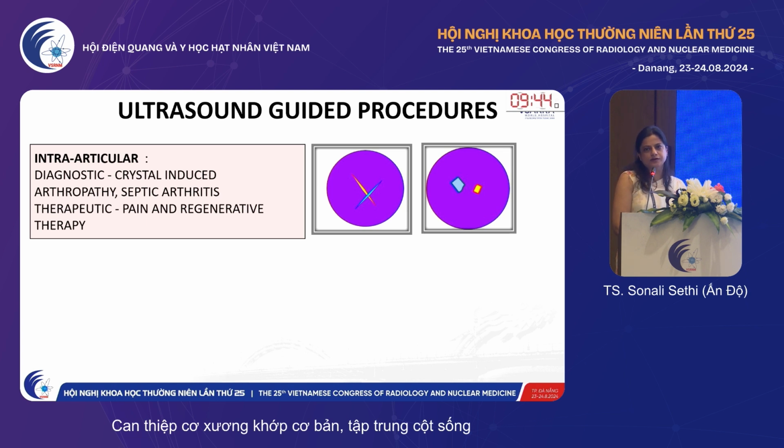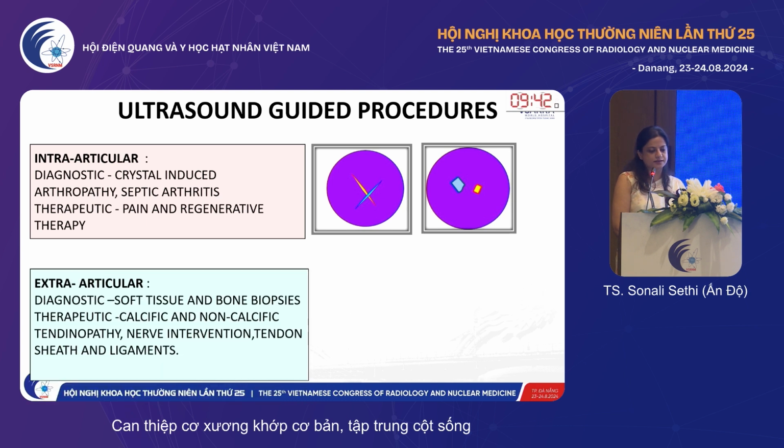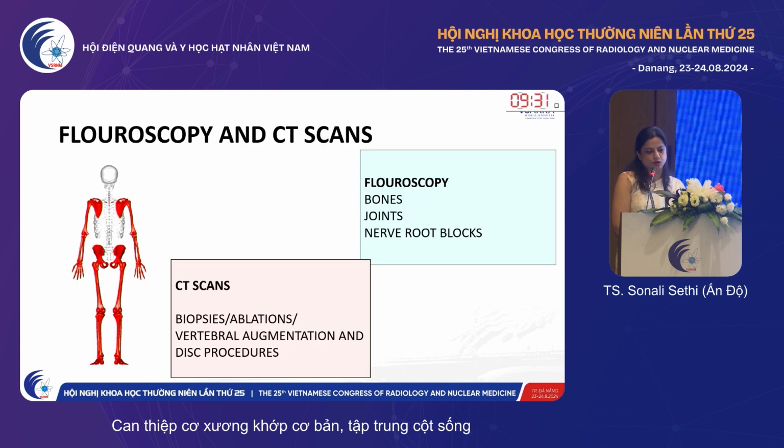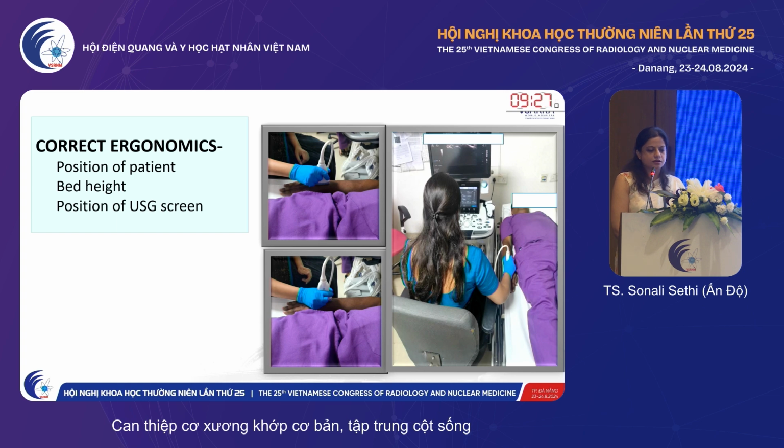Therapeutic pain relief, steroid injection, and regenerative therapy, as I already told you. Extra-articular, I want to mention nerve blocks and hydrodissections, as well as barbotage for calcific tendinosis. Fluoroscopy and CT-guided procedures are used for the bones and joints. The important thing is that you have to be comfortable and the patient has to be comfortable. Sit in a position with the screen, patient, and target area in the same line. Do not bend or slouch or make yourself uncomfortable.